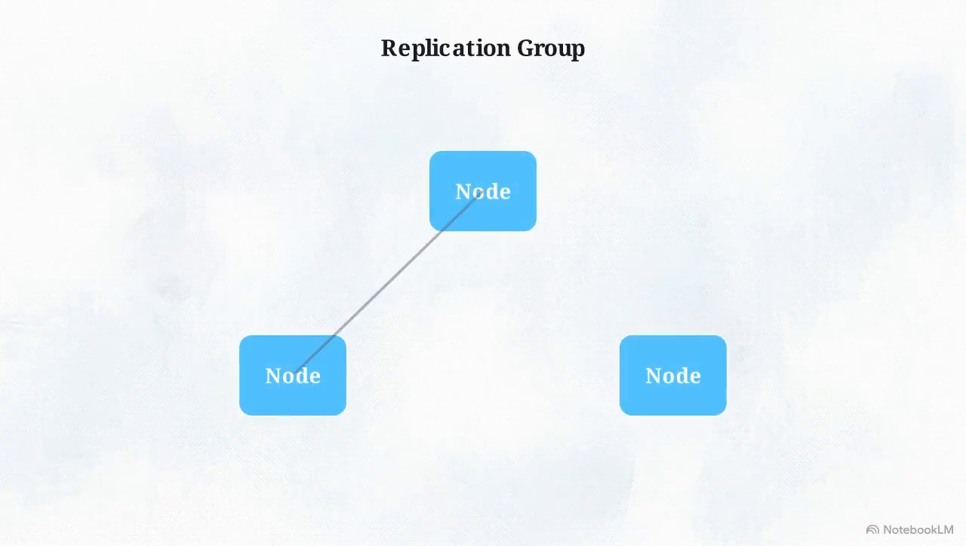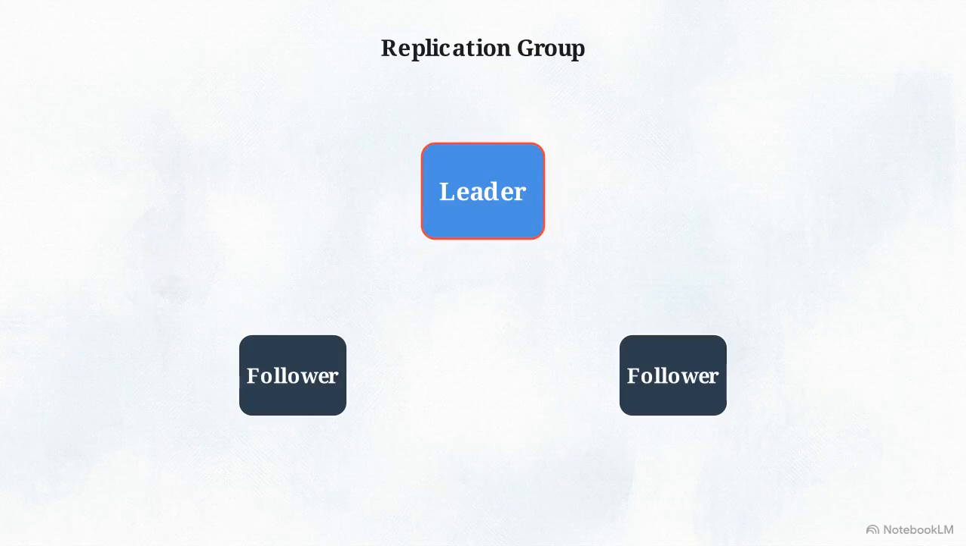Inside a replication group, 3 to 5 interconnected nodes hold the exact same data. To maintain consistency, the system elects one node as leader. It acts as the absolute gatekeeper. Every read and write passes through it. Receiving a write request, the leader cannot act alone. It immediately pushes copies down to secondary followers.